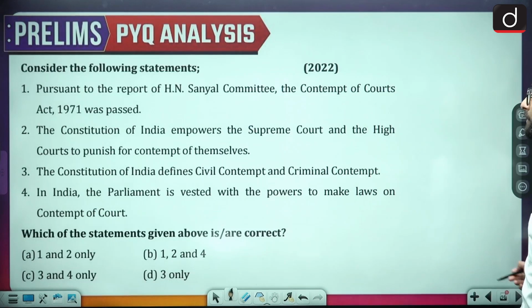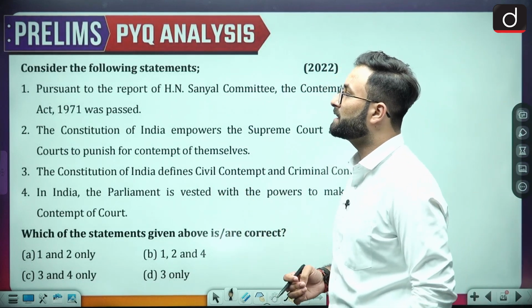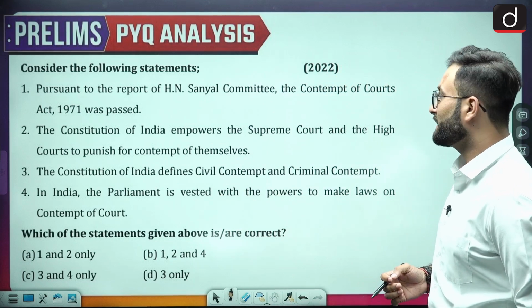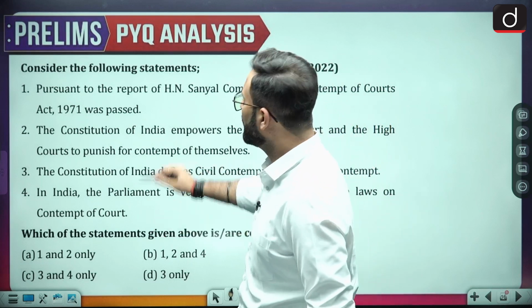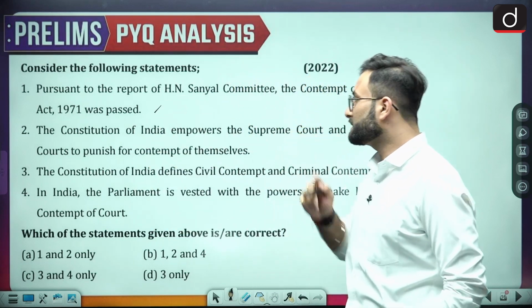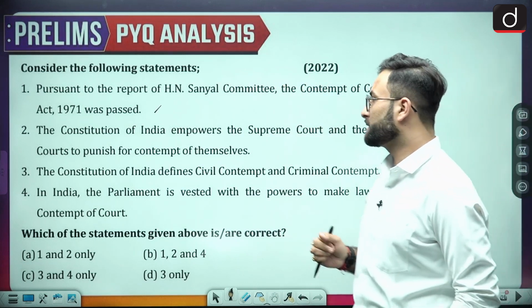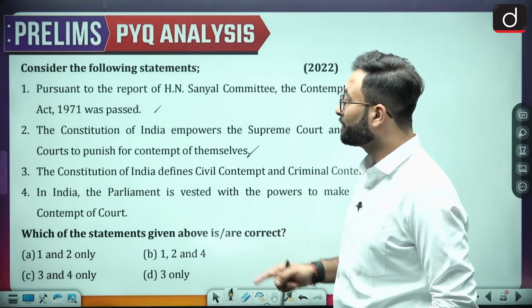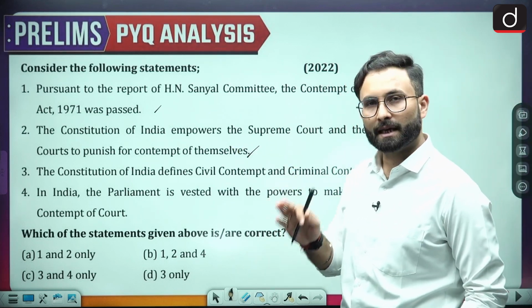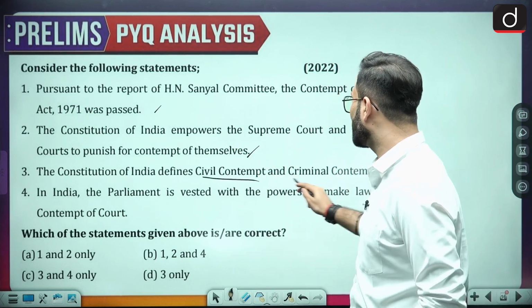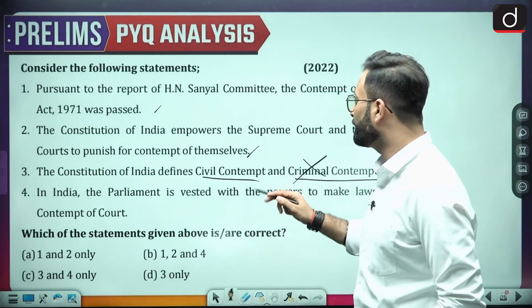Okay. Now moving further, the statements. Consider the following statements. Statement 1: pursuant to the report of the H.N. Sanyal Committee, the Contempt of Courts Act 1971 was passed. Okay, so that is correct. Coming to the next one, the Constitution of India empowers the Supreme Court and the High Courts to punish for contempt of themselves. That is also correct. The Constitution of India defines civil and criminal contempt. Again, they have mentioned civil and criminal contempt, but that is not defined in the Constitution. So that is why this statement becomes incorrect.